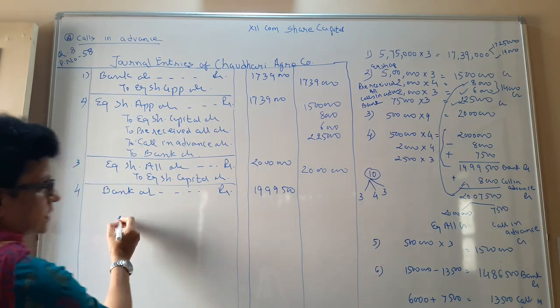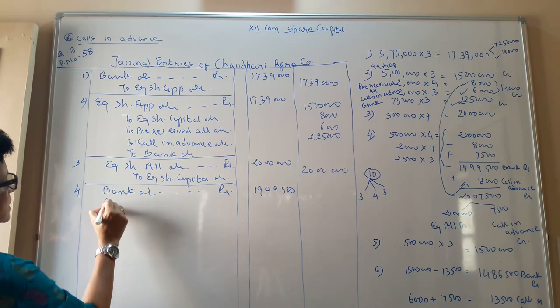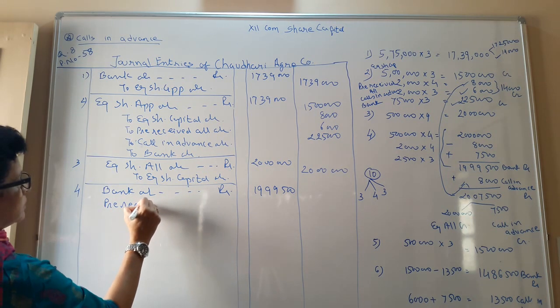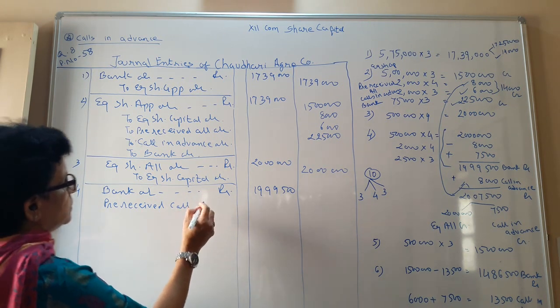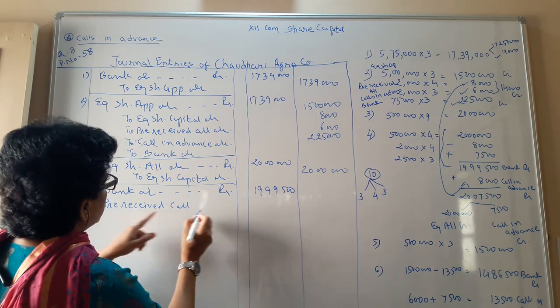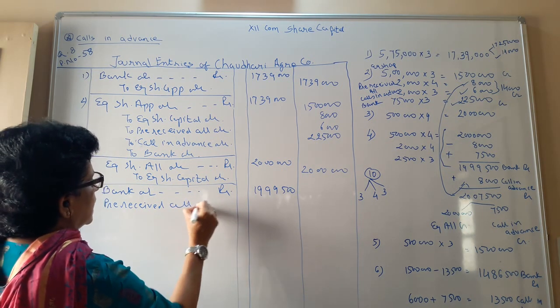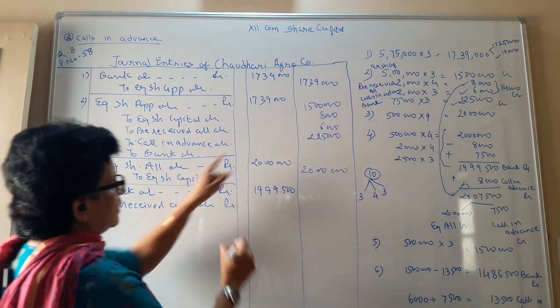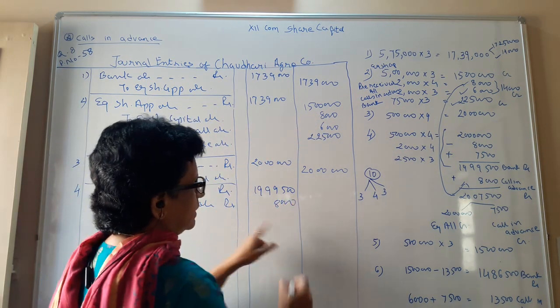So here next is the amount pre-received for allotment account, call, you can say allotment account debit. 8,000 that you had credited, now here you are debiting.